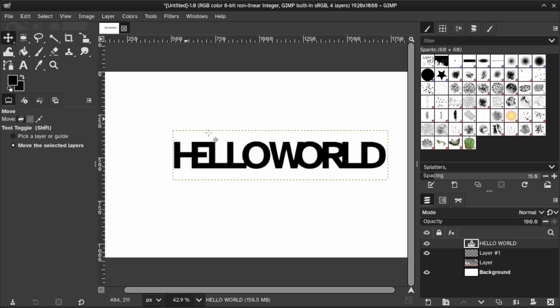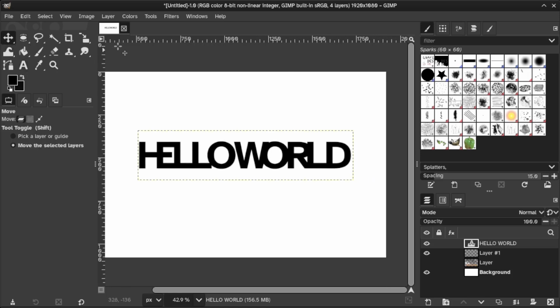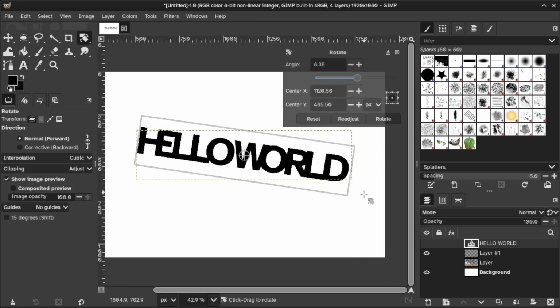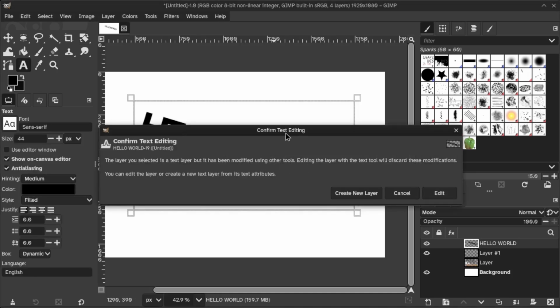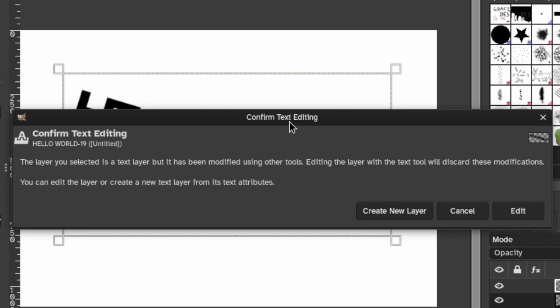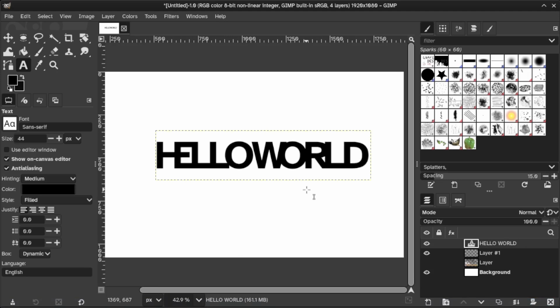Okay, I want to try rotating this thing. What is it? I think it's Shift R. Very convenient. Okay. It rasterizes it when you do a transform.